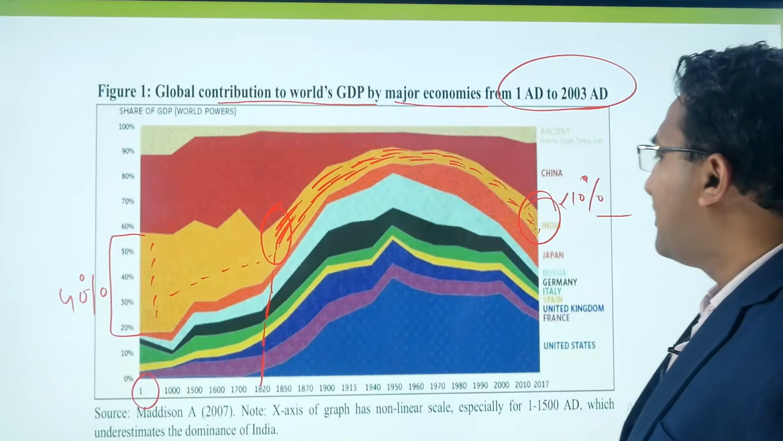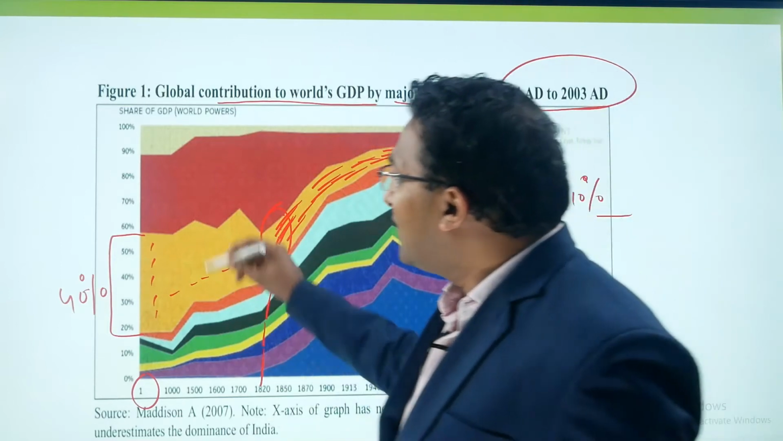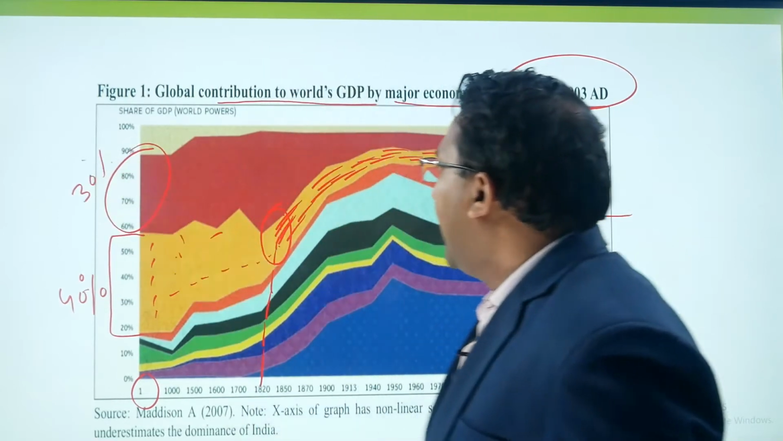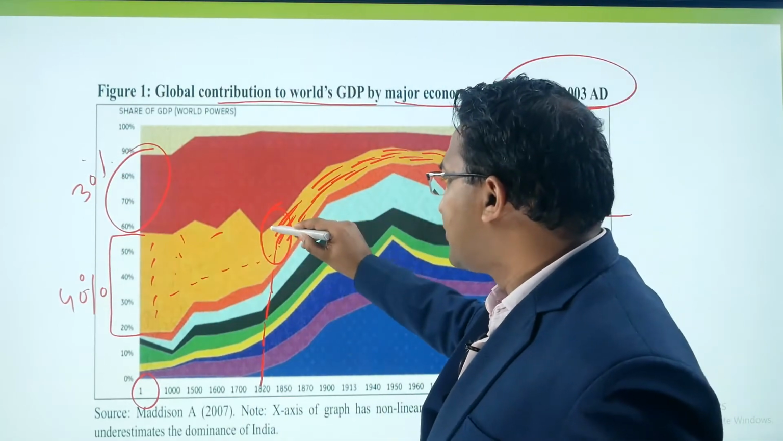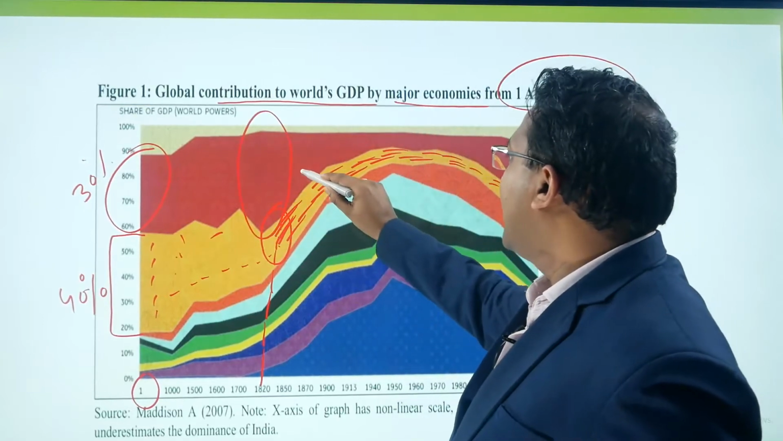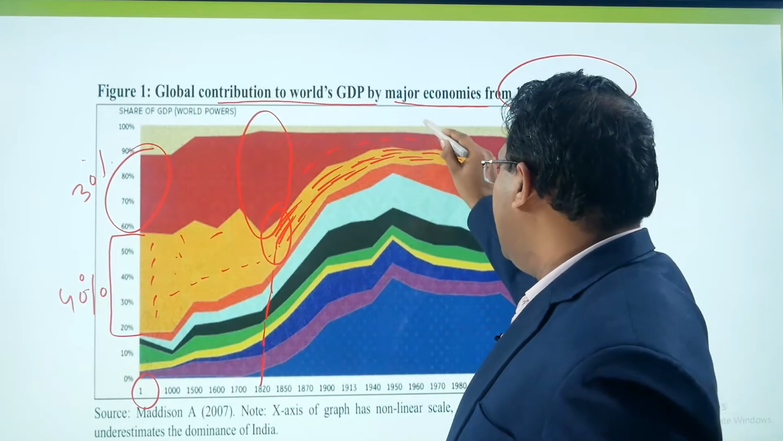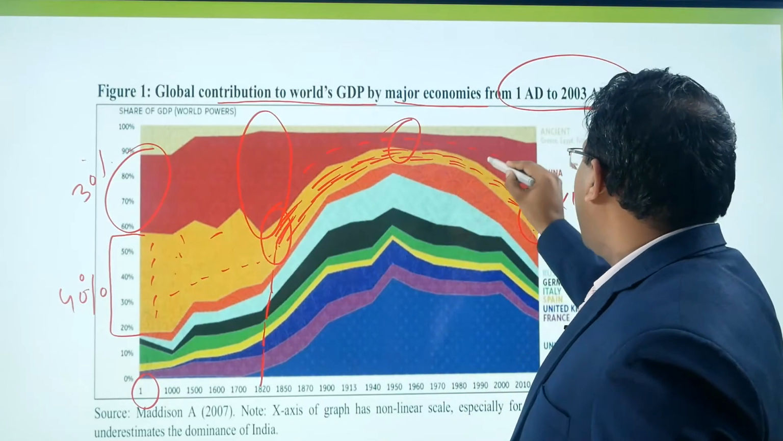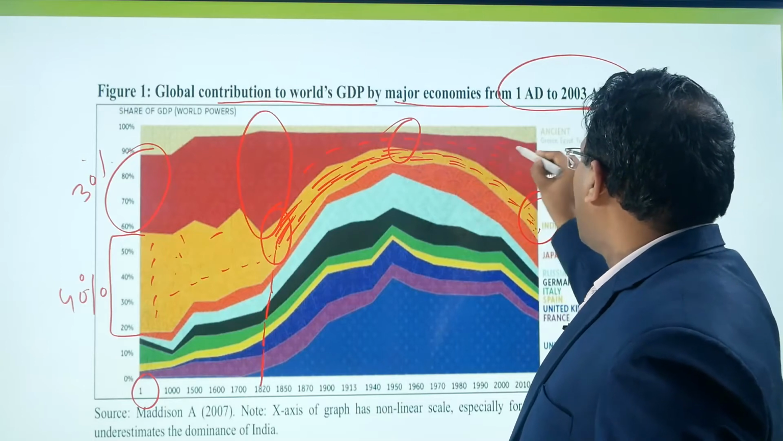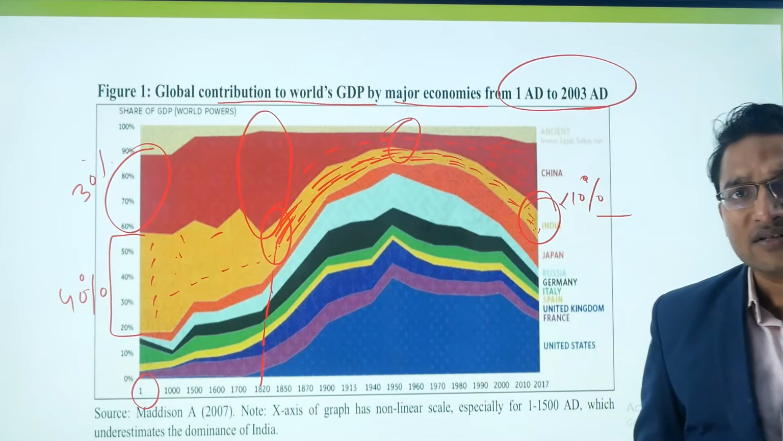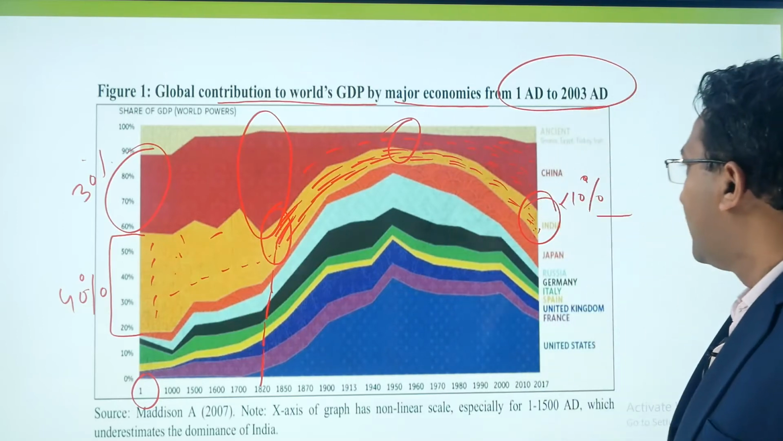The second major country we can see is China. Even China's contribution was approximately 30% in the first AD, and it increased up to even 35% in the 1700s, and then it decreased suddenly in the 1950s, and finally China is moving towards achieving its past glory.